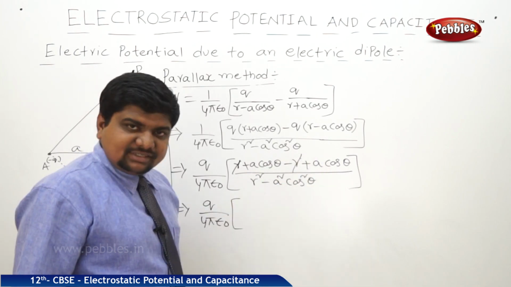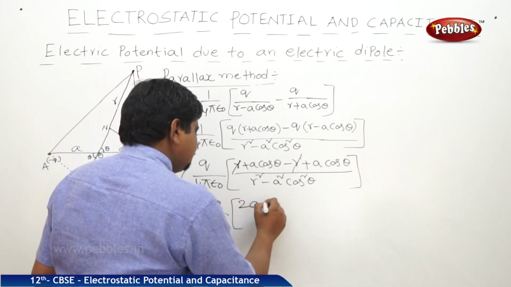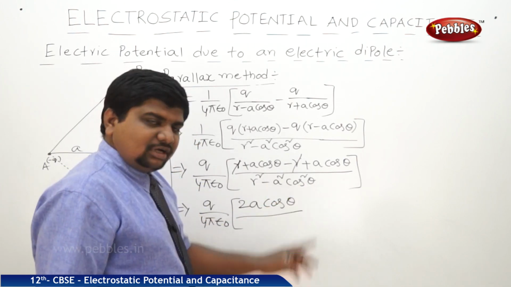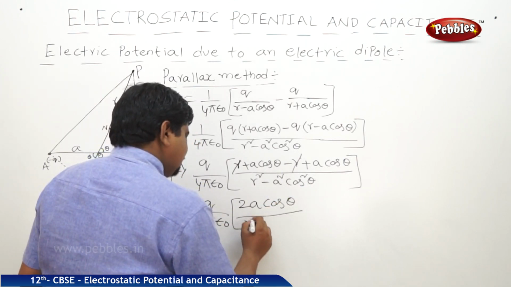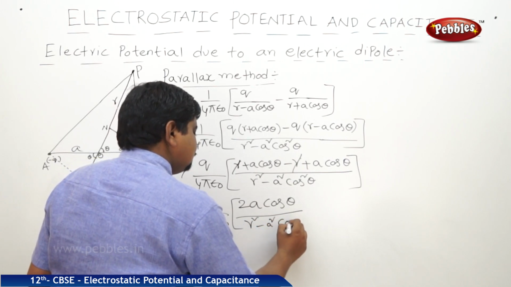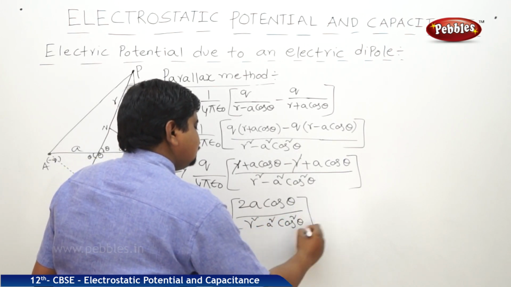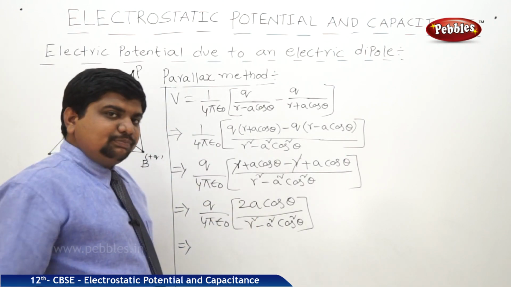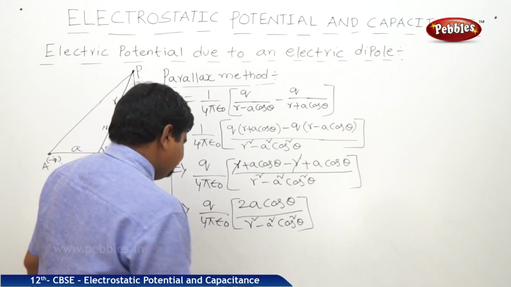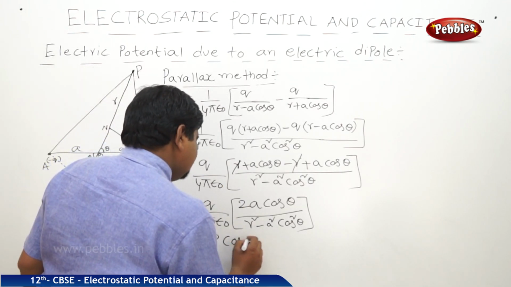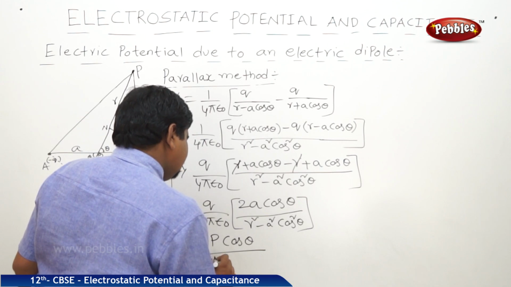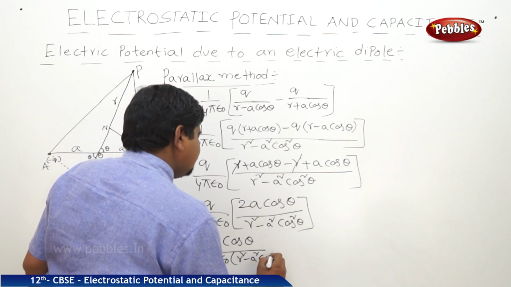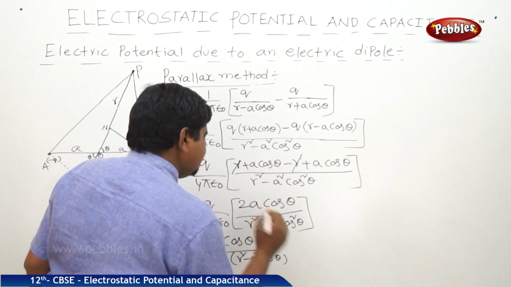This A cos theta plus A cos theta will become 2A cos theta, by R square minus A square cos square theta, which is already there in the denominator as an LCM. Here we can see Q into 2A is P, nothing but the dipole moment. Therefore, P cos theta by 4 pi epsilon naught into R square minus A square cos square theta.